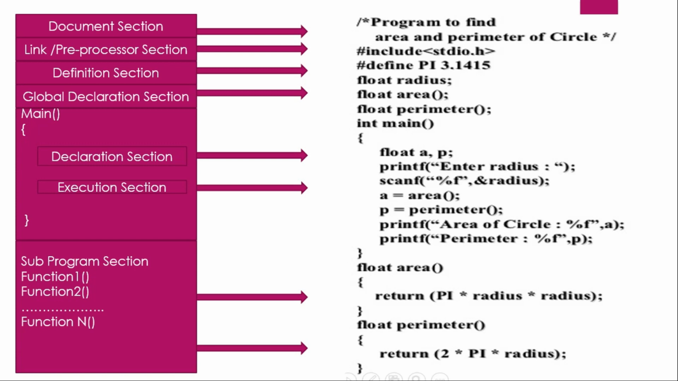In this slide, left side part is the structure of the C. Friends, see, this is the left side part of this presentation. This is structure of C. And the right side part is the C program according to the structure of left side part. Now let us discuss in brief each section.